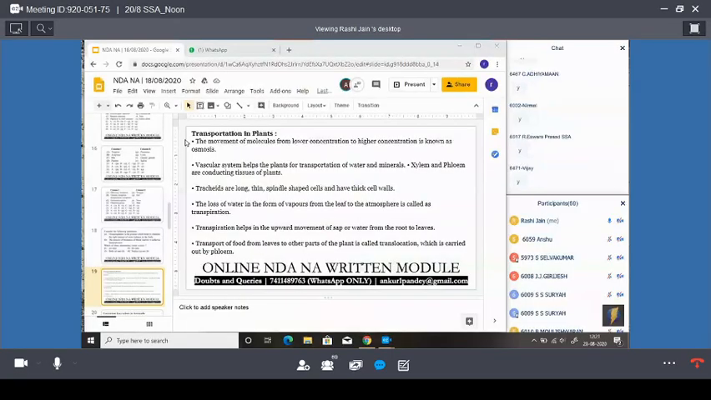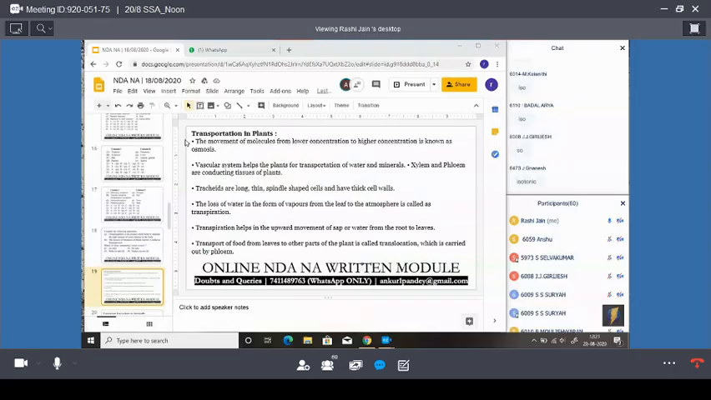And the neutral condition is which? Correct, isotonic. In isotonic, the cell neither shrinks nor swells.